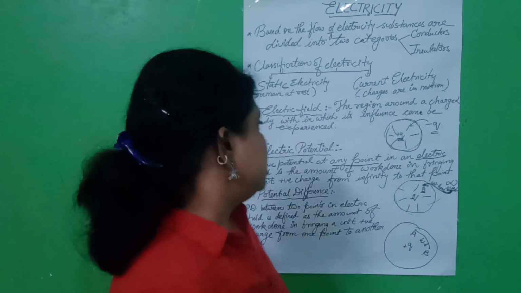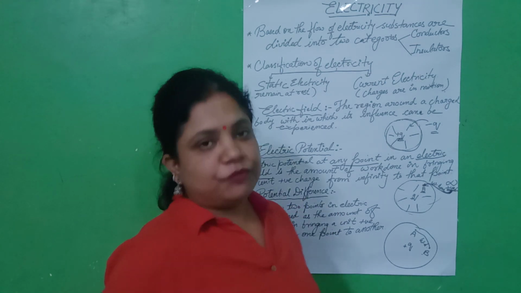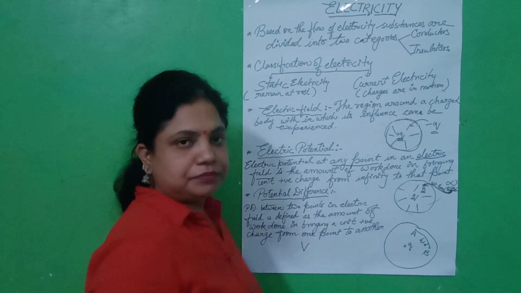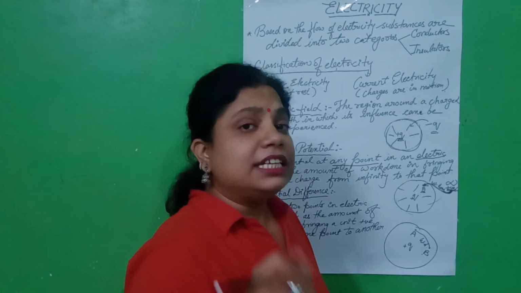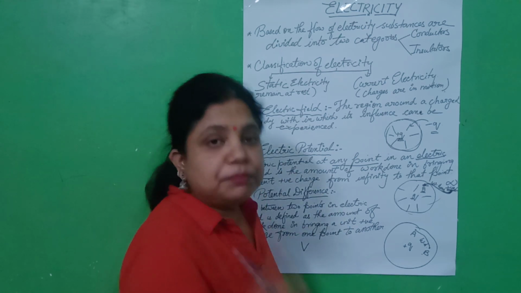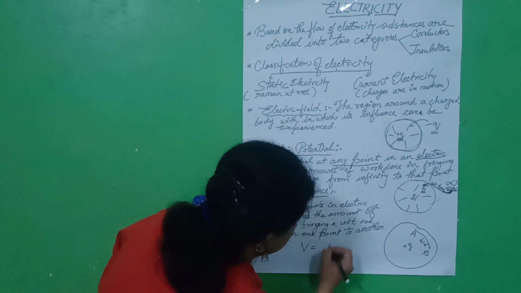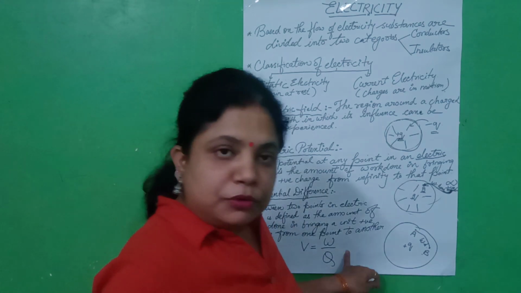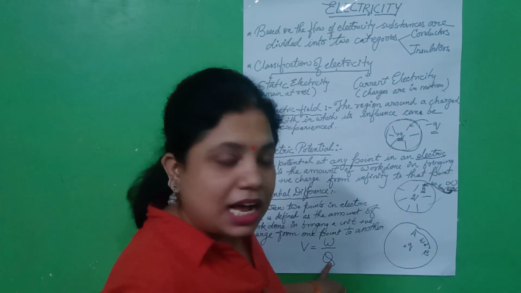Is it clear? Potential difference is represented by capital V, and its formula is work done to bring the unit positive charge, so V is equal to W by Q, where W is work, Q is charge, and V is potential difference.